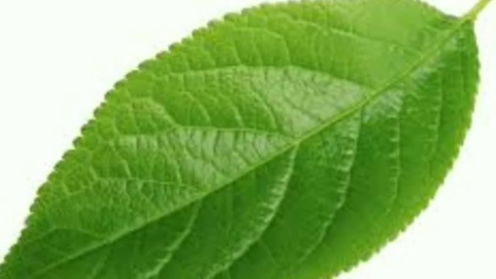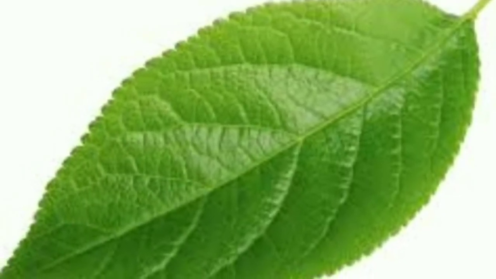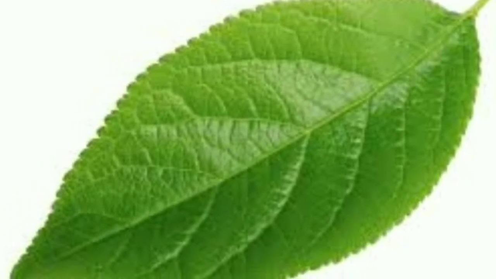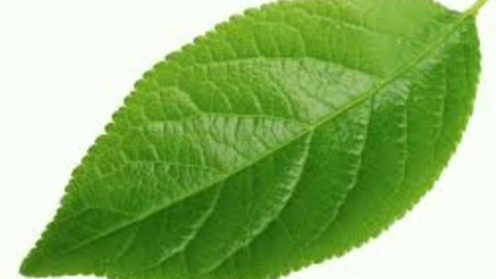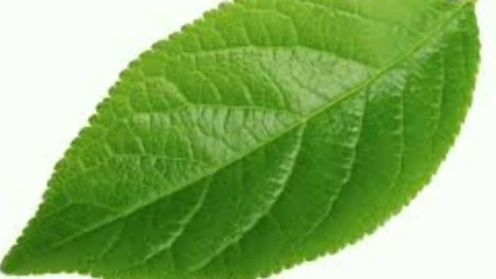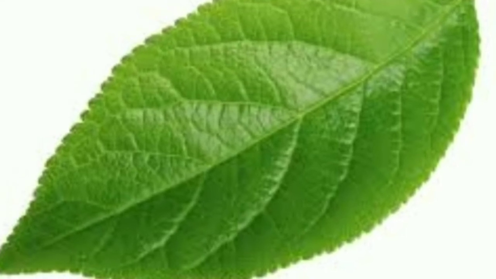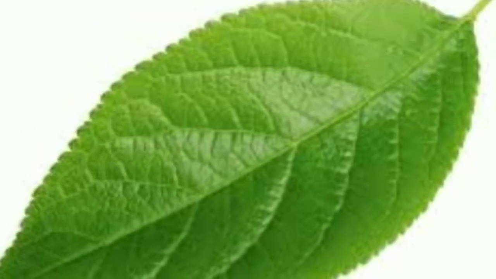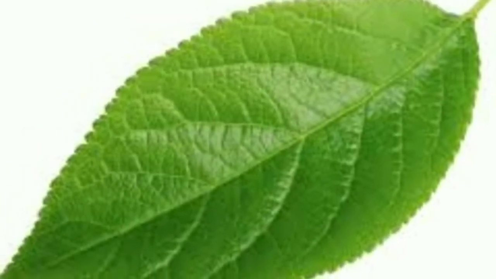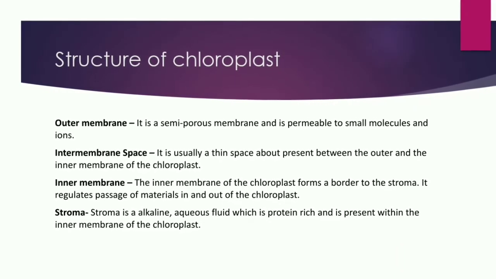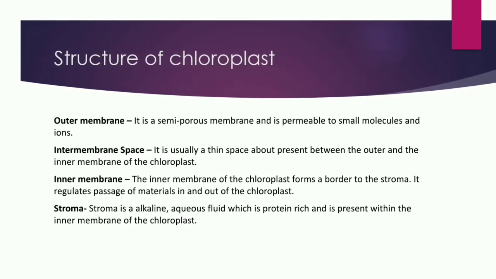Whereas the plastids containing the pigment chlorophyll, which is green in color, are known as chloroplast. Chloroplasts are important for photosynthesis in plants. As we know, the leaf of the plant is known as the kitchen of the plant. Due to chloroplast only, the plant looks green in color. Now we have to study the structure of chloroplast.